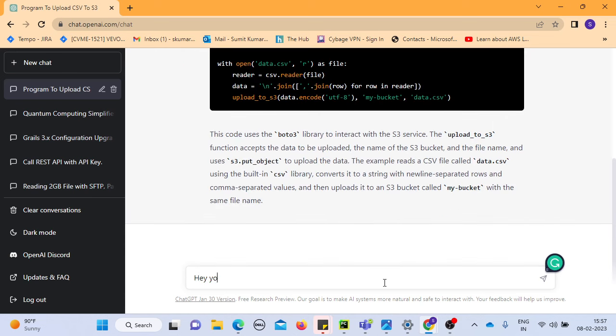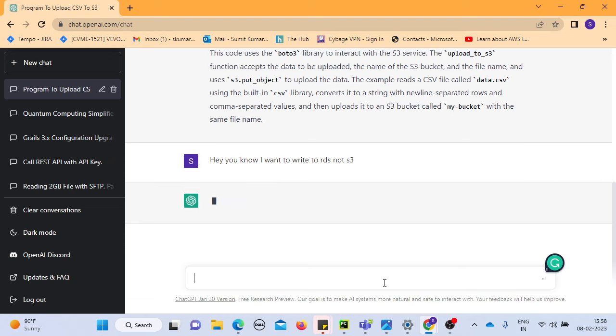So you can say, hey, I want to write to RDS, not S3. Now look at the intent and understanding ChatGPT has. You said you want to write to RDS, not S3, so it's trying to understand what you actually meant. It's more like human communication, and it will start writing code which will convert that data ingestion to RDS. RDS, just to understand, is the Relational Database Service on Amazon, not S3. So it will change the above code and write new code for you.